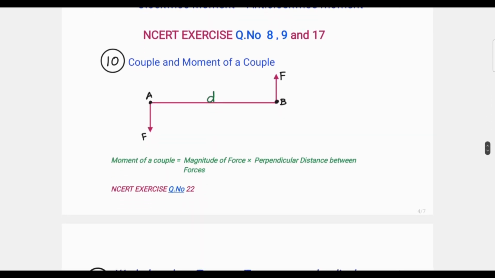Now the next point is couple and moment of a couple. Already you know the concept of a couple.